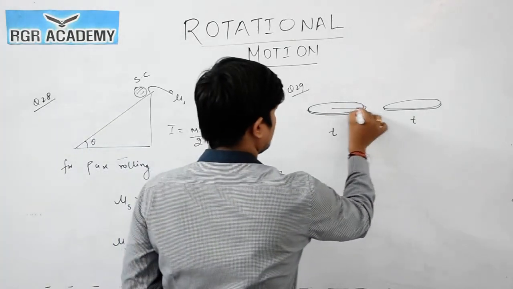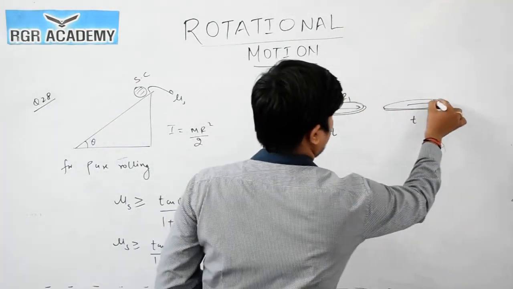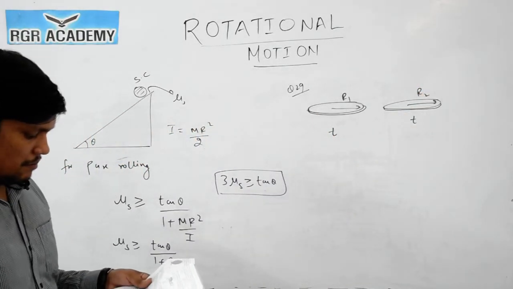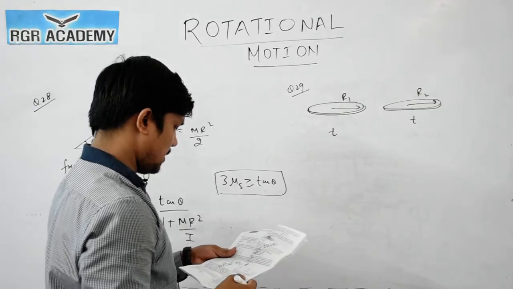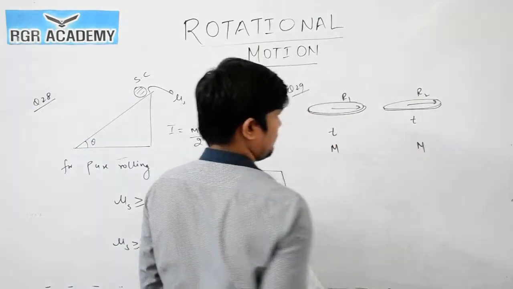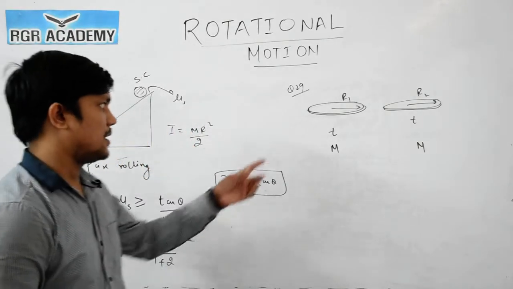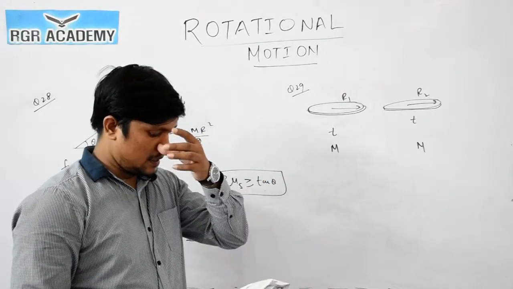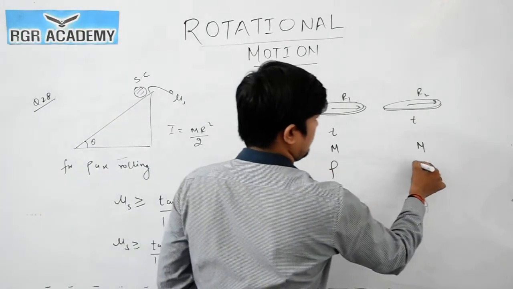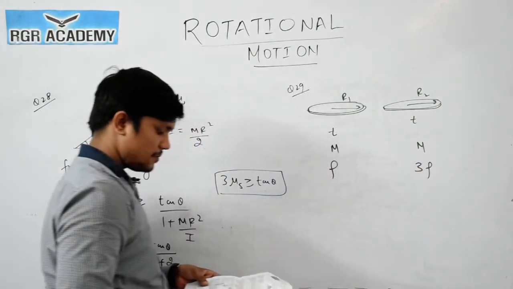For this I will consider the radius as R1, and for this I will consider R2. Made of two different materials such that their masses are same. So the mass of this is m and the mass of this is also m. Clear? Thickness is given same. The densities of their materials are 1:3. If the density of this is rho, then the density of this will be 3 rho.